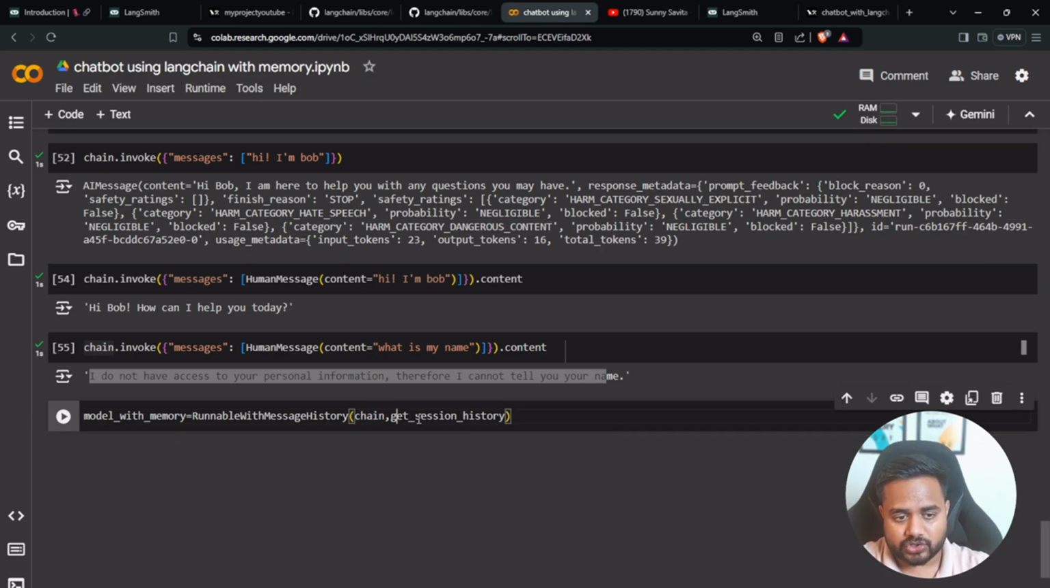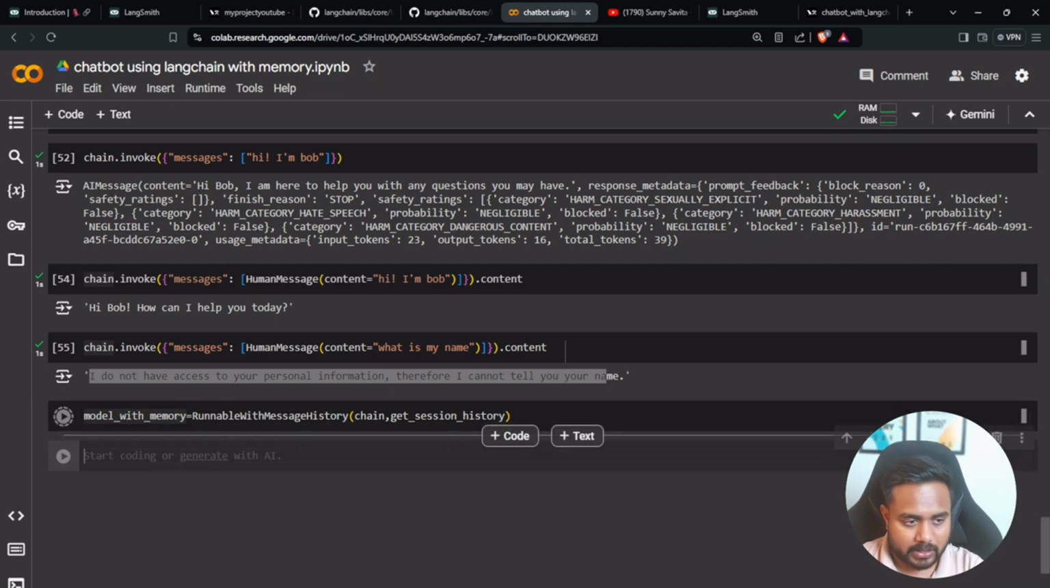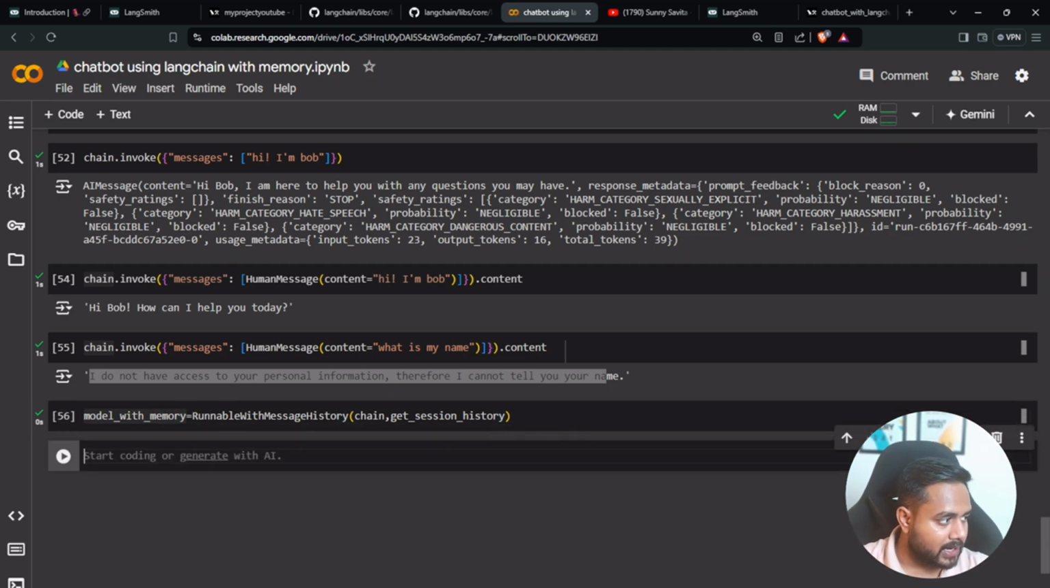So I'm passing this chain with get session message history, right? Here is my chain, which includes the prompt template and my model, and which has this get session history. Now, model with memory, I have this one again. Now I can run it and directly invoke it.